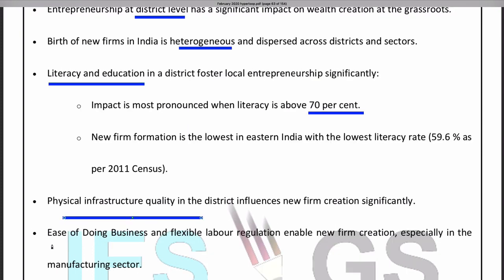Plus, another factor is ease of doing business and flexible labor regulation, especially in the manufacturing sector. Manufacturing is a labor intensive sector. So if the firm is not free to hire laborers as per its wish, it will be difficult to run the firm. Manufacturing is the sector that we are looking forward to create the maximum jobs.